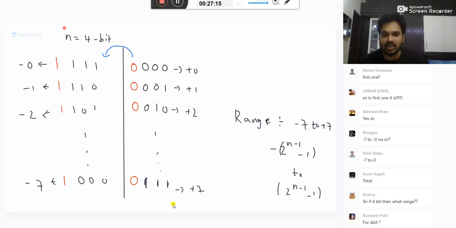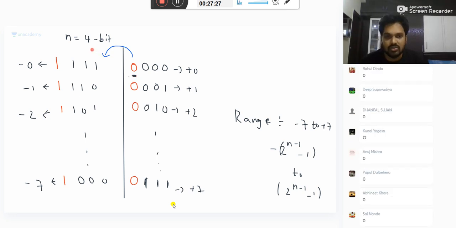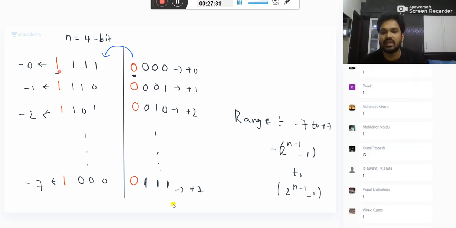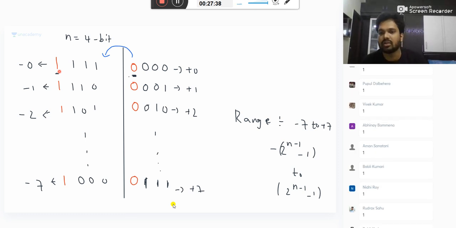Here also, by the ones complement method, for positive numbers, what is the MSB? What is the MSB of the positive numbers? Please tell me, everybody. 0. For negative numbers, what is the MSB you are getting? 1. So in any sign representation, if the first bit is 1, it indicates a negative number. The first column is -7 to -0. The second column is 0 to 7. Total is what? -7 to +7.